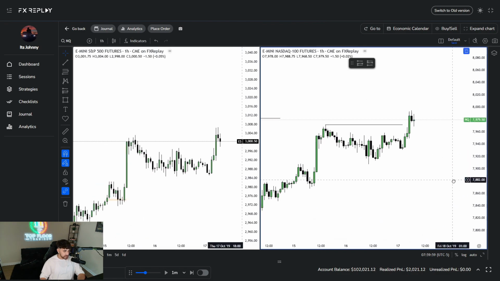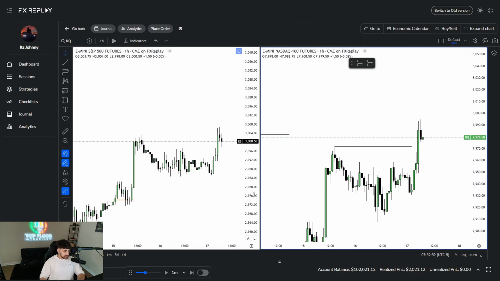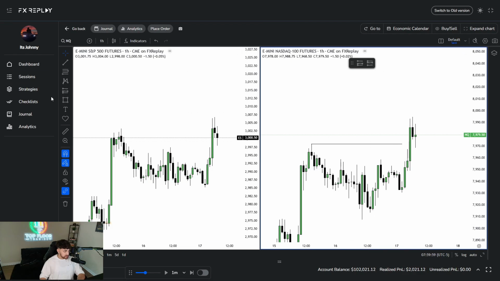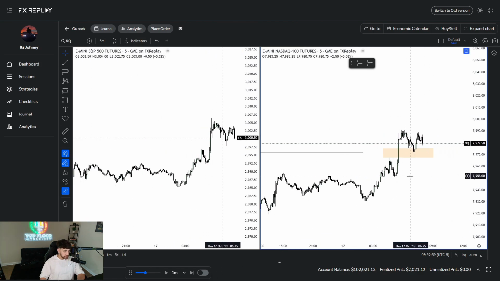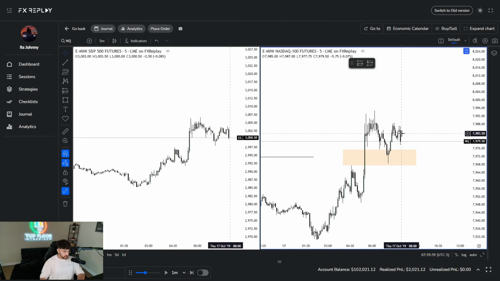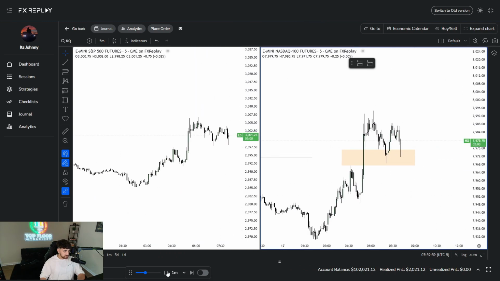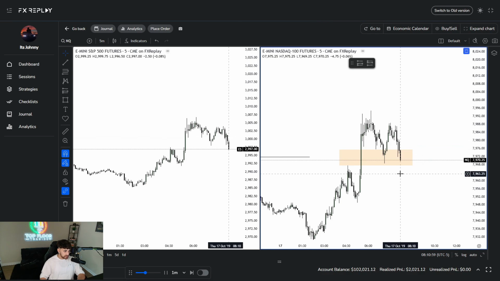But on the 1 hour, using the logic that I teach to everybody here, is this fair value gap that broke the high. So the fair value gap that broke the high should hold going into New York session. Again, I don't like trading pre-market, so we're going to wait for market open here. But we did get a change of delivery out of that. So let's go ahead and see how this plays out. Let's wait for 9:30 here.